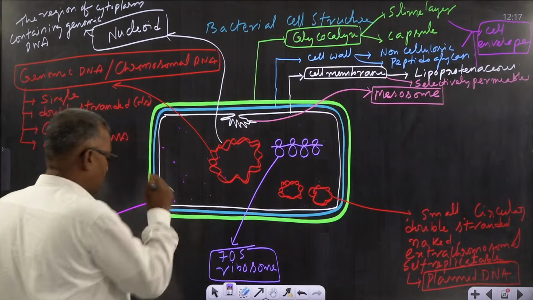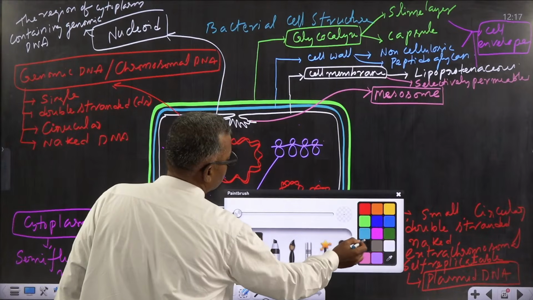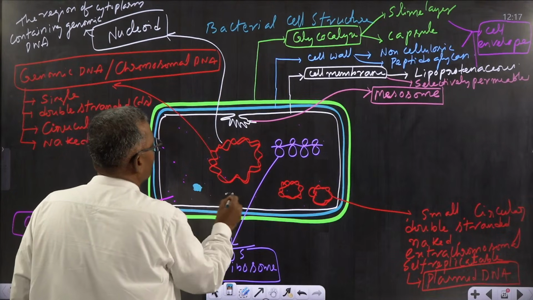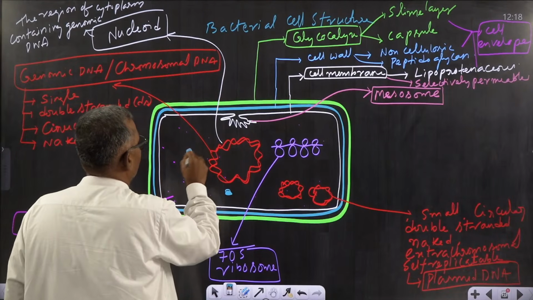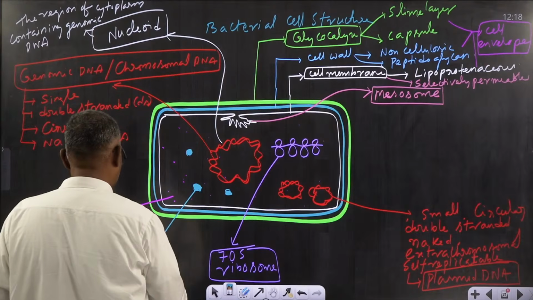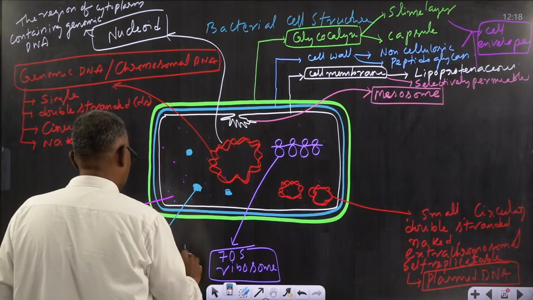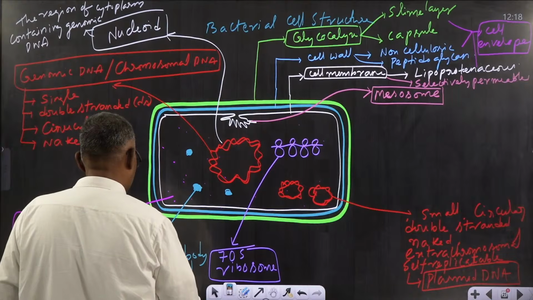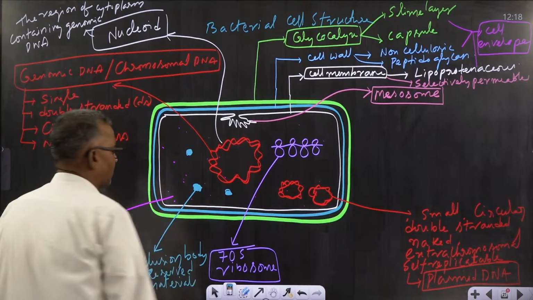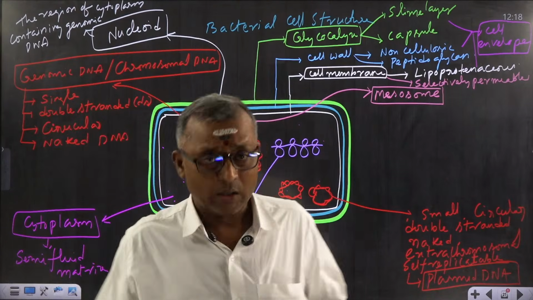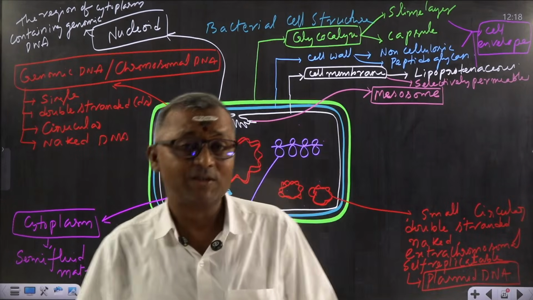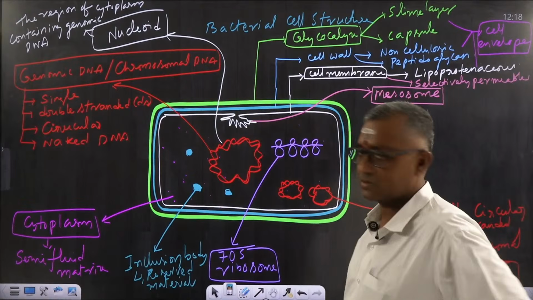This is another important thing we have to know. Apart from this, bacterial cells also contain inclusion bodies. Inclusion bodies are reserved food materials. Reserved materials may be glycogen or sometimes phosphate granules. Understood? Sometimes cyanophycean granules. There are different types of inclusion bodies present.